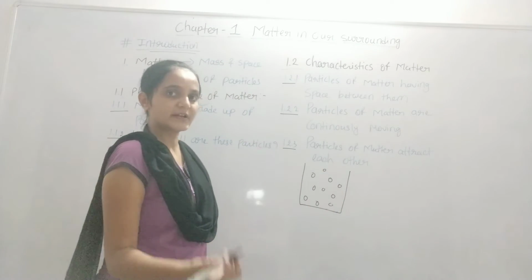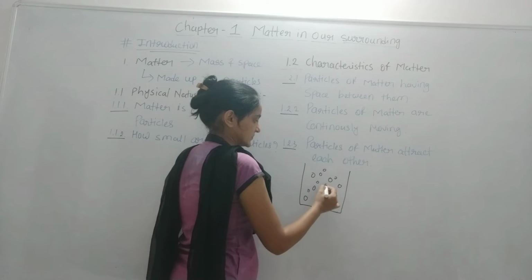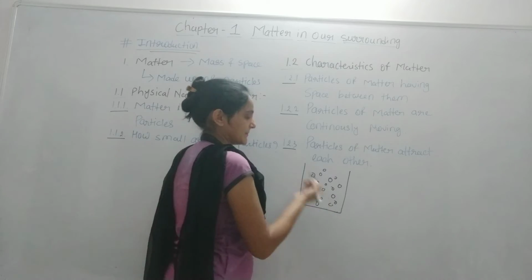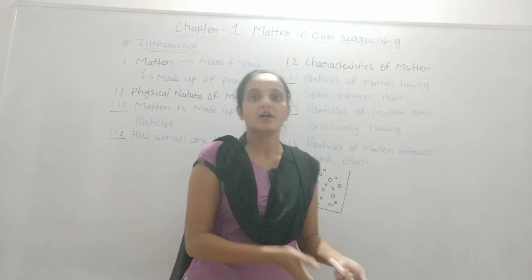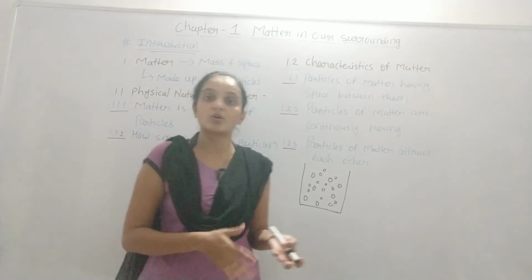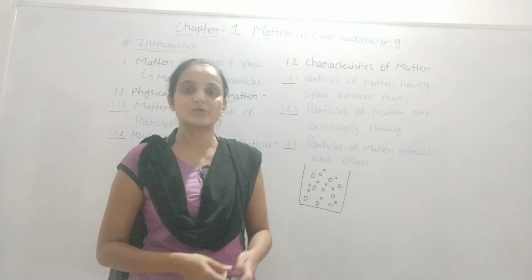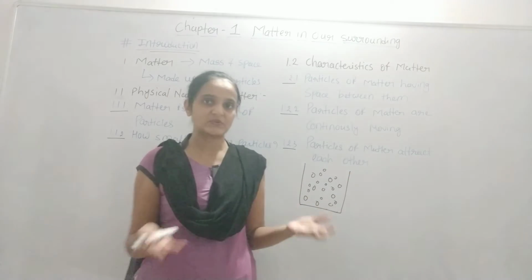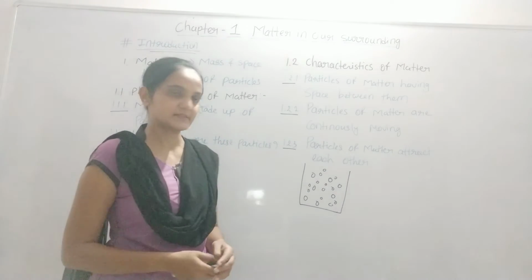So the particles of potassium permanganate will adjust in between the space like this and make the solution purple. You can take any other example like salt or sugar in water or copper sulfate in water, right? Because they have space between them, the solution can become homogeneous or heterogeneous, right?